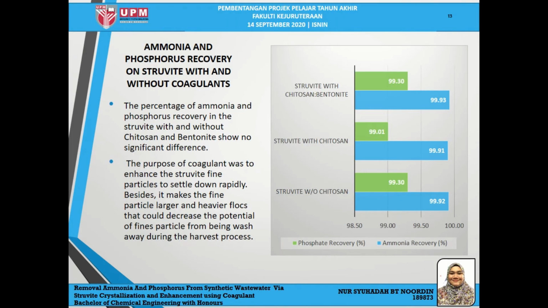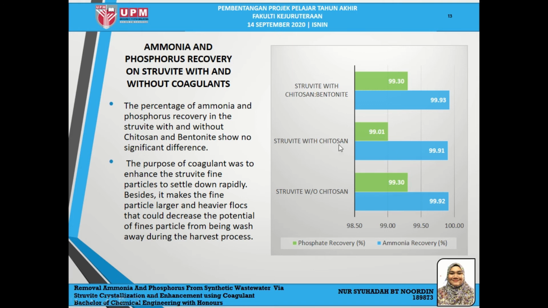Next slide is about the comparison of ammonia and phosphorus recovery on struvite with and without coagulant. So as you can see from the bar chart, there is no significant difference when we add the Chitosan and bentonite and without adding the coagulant. This is because the use of coagulant is to enhance the struvite fine particles to settle down rapidly, not to increase the recovery of ammonia and phosphorus in the wastewater.